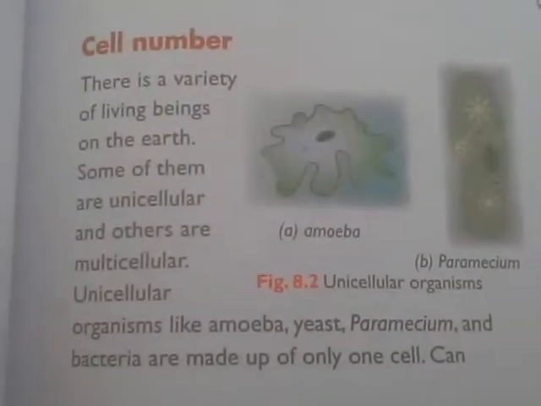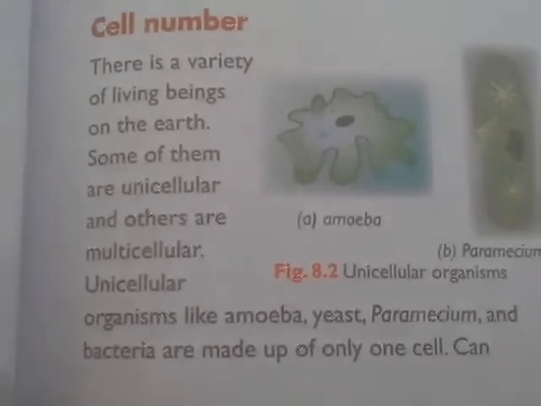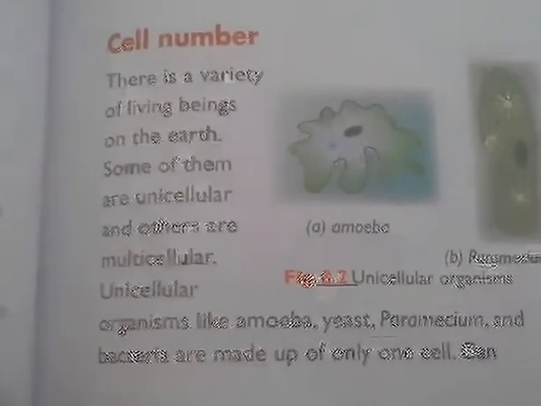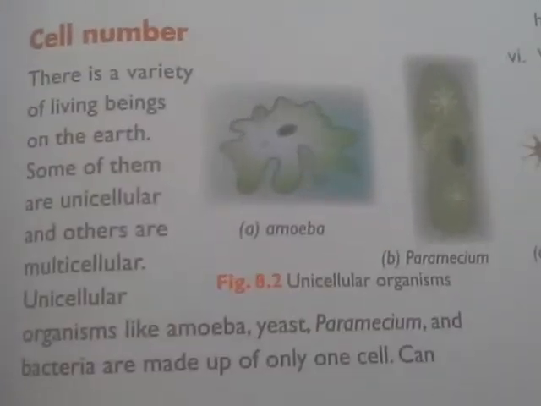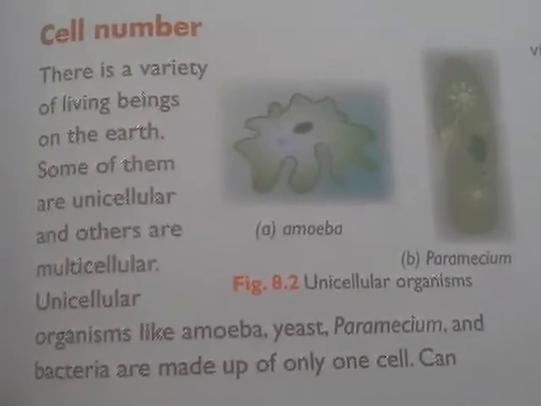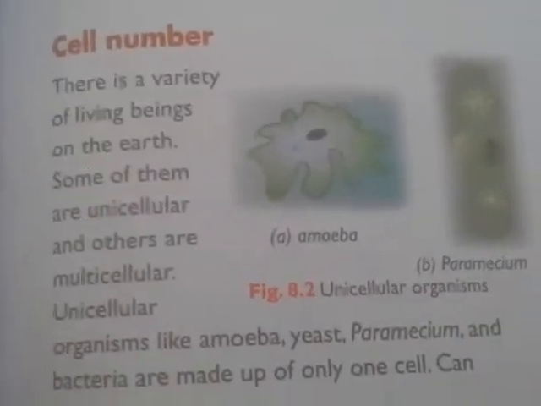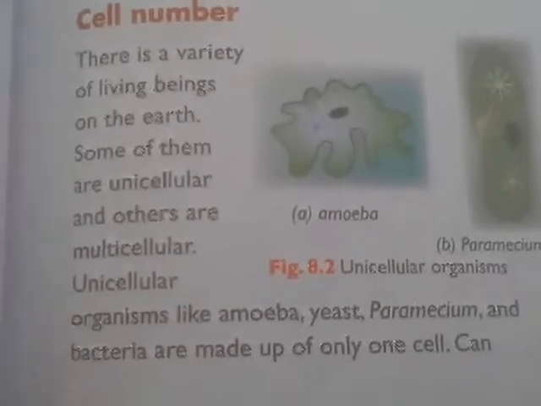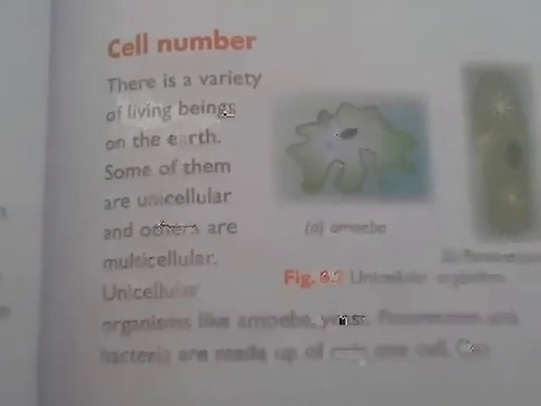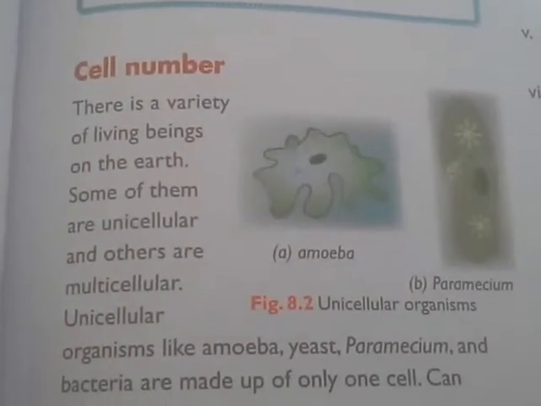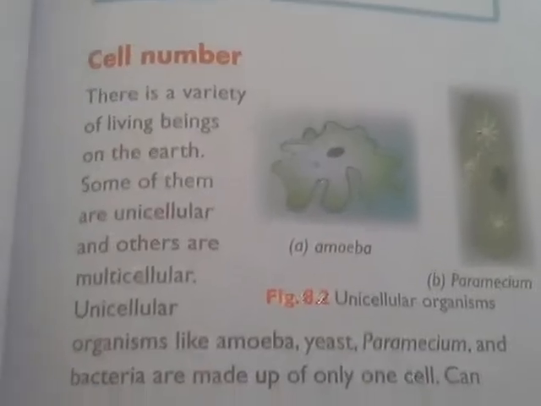Now, the number of cells. The number of cells may be different. In some cases, we do have single-celled organisms, like you can see out here, amoeba and paramecium. These are examples of single-celled organisms. They have just one cell, and with that they are able to survive. And for multicellular organisms, we have animals that have more than one cell. Those are examples of multicellular organisms, like human beings and all.